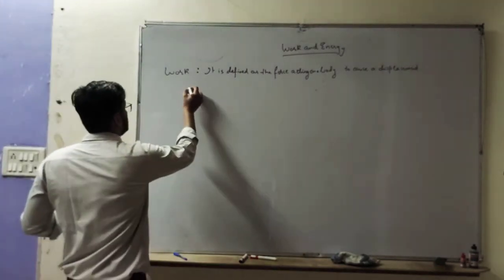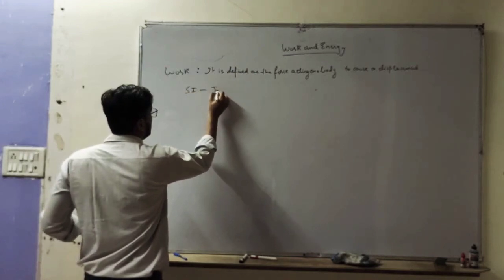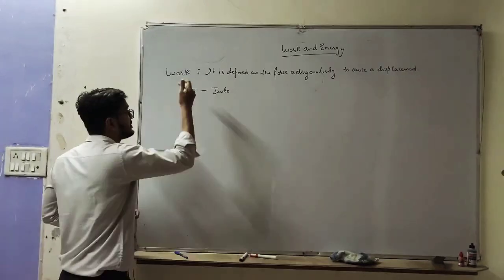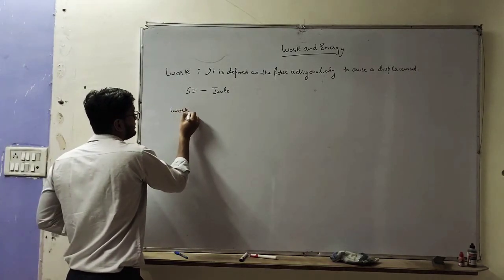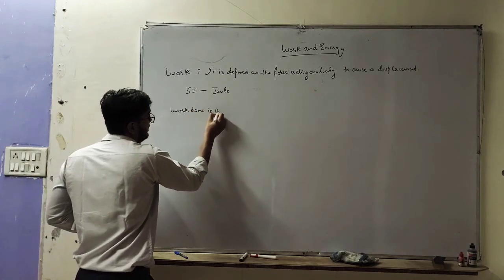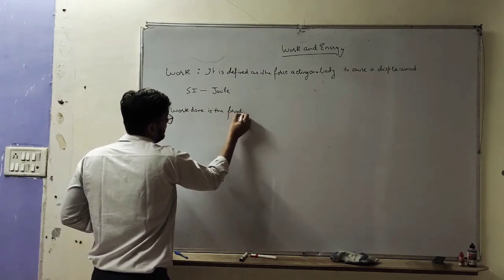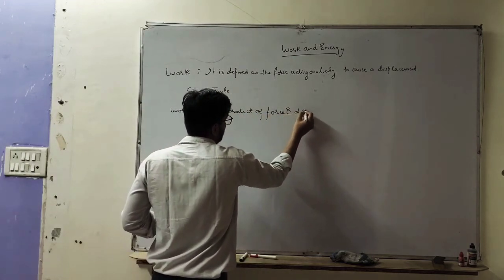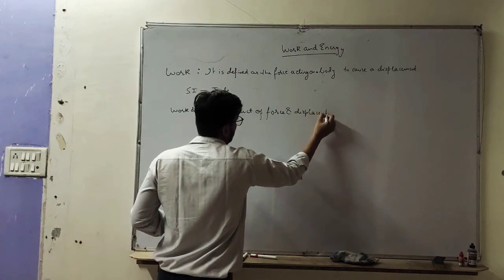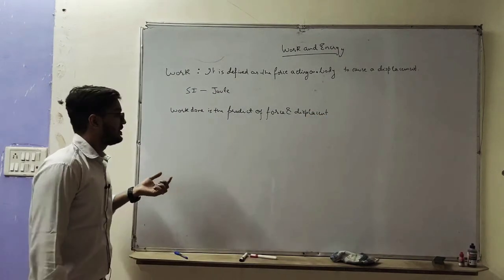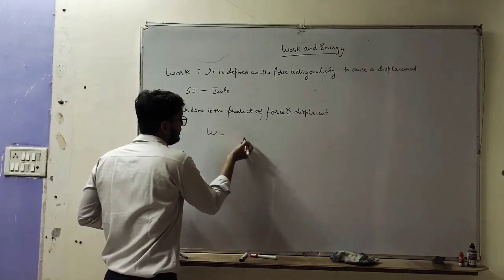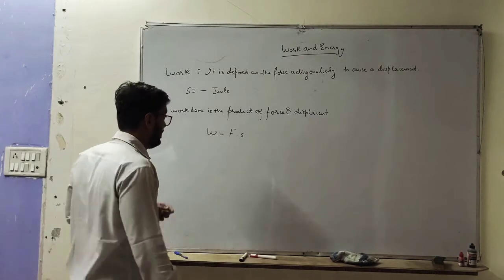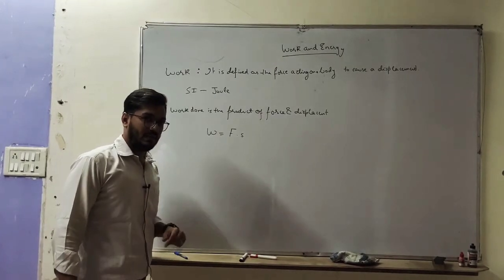Now by formula, work done is the product of force and displacement. The formula for work done is W is equal to force multiplied by displacement, which we define as S, or we can say D also. W is equal to F multiplied by S.